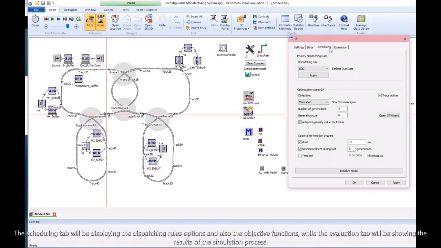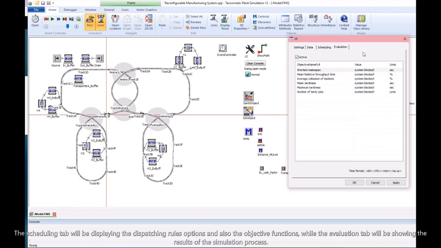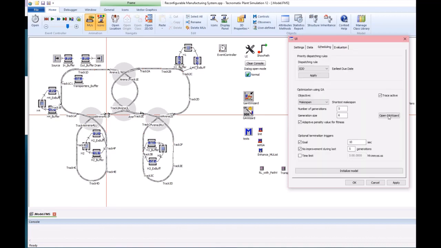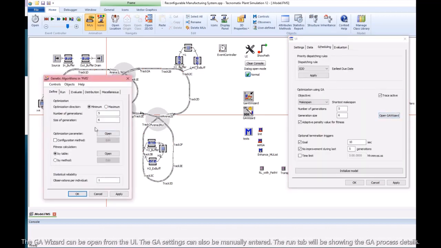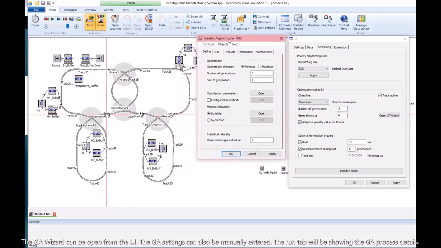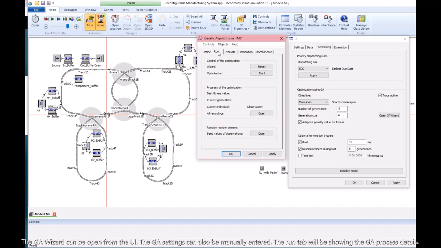The Scheduling tab displays the dispatching rules options and also the objective functions. The Evaluation tab shows the results of the simulation process. The GA wizard can be opened from the UI. The GA settings can also be manually entered. The Run tab shows the GA process details.